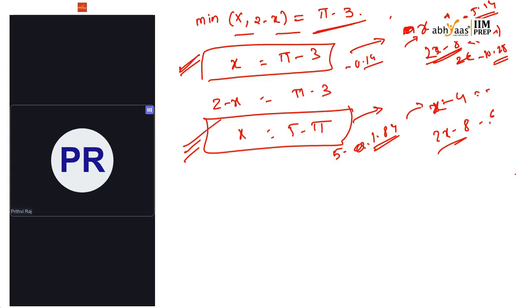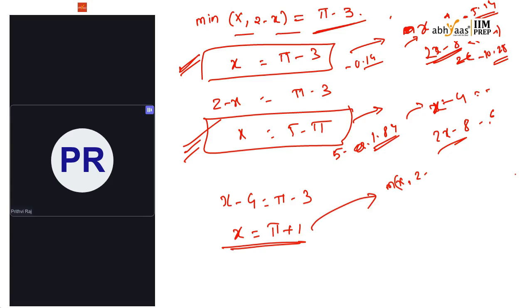Coming to the next one: if x minus 4 is equal to pi minus 3, then x should be equal to pi plus 1. If I use this pi plus 1 in the remaining functions, the minimum of x comma 2 minus x and 2x minus 8, it is a linearly increasing function, but 2x minus 8 goes more than that.